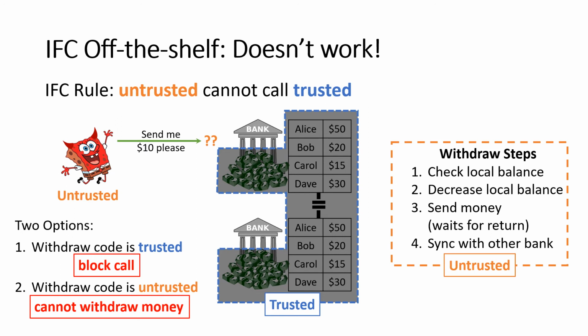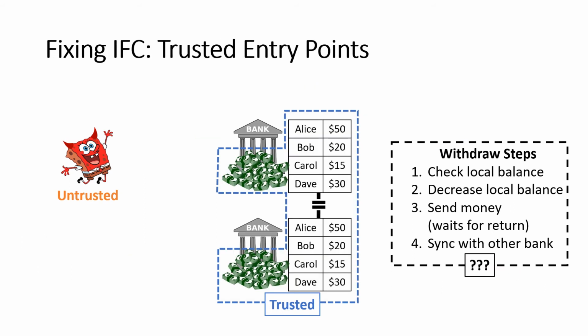And indeed, standard off-the-shelf information flow doesn't work here. It completely destroys the entire functionality. I guess the bank's secure, but it's because it doesn't work. So we're going to have to change information flow control a little bit to get the results we want. And the first thing we're going to do is create something called a trusted entry point. This is a technique that's been used in other systems as well. And the basic idea is to allow untrusted users to call trusted code, but only at very specific locations.